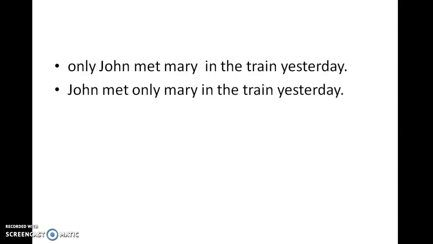The modifier in these sentences is the word only. The word is trying to change the meaning of the entire sentence. The rest of the sentence words are given in the proper way, but this word is given randomly in between. So this tries to change the meaning of the entire sentence.